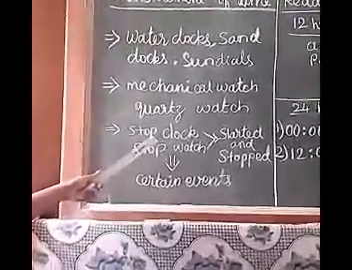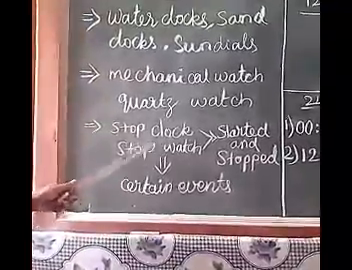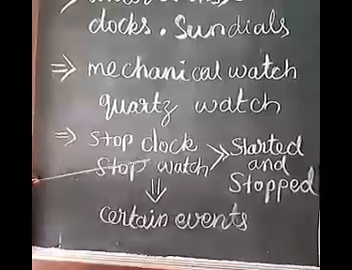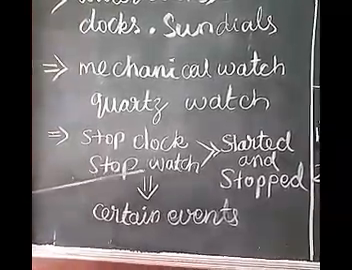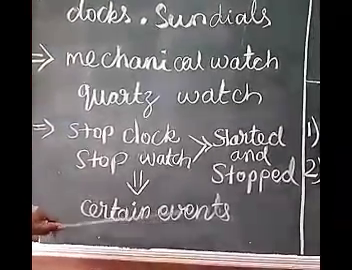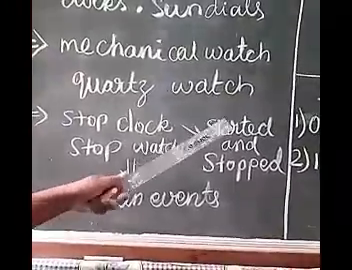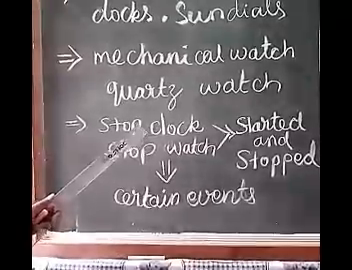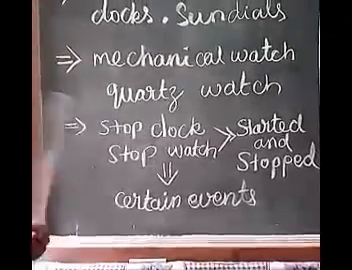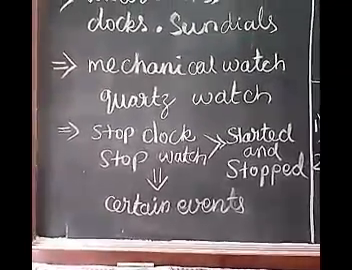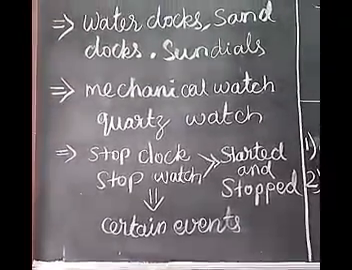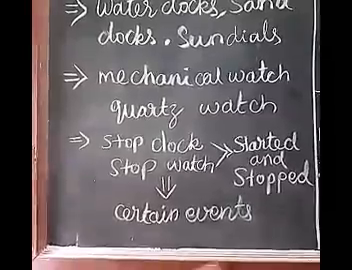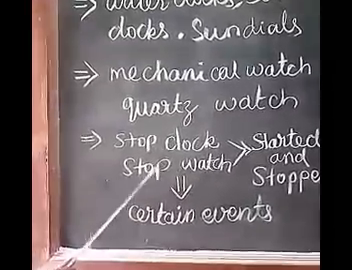And also, we are using stop clocks and stop watches to measure certain events. These can be started and stopped as we wish, and they are used to measure certain events. For example, the time taken by an athlete to run in a 100-meter race, the time taken by a particular experiment, and so on.